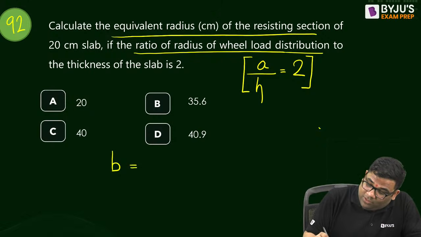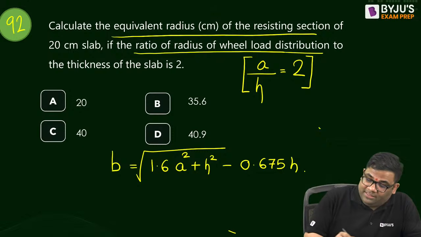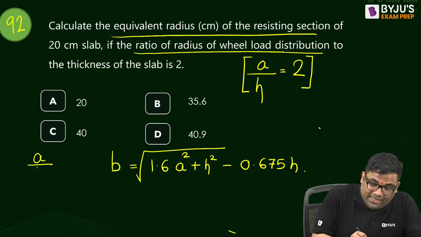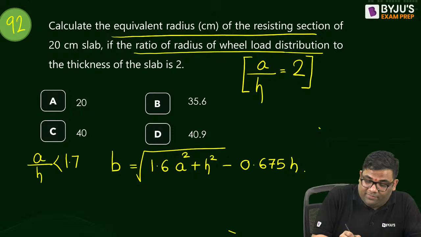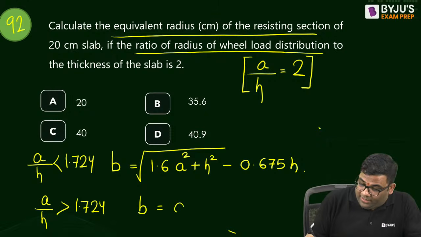It is equal to the square root of 1.6 A square plus H square, minus 0.675 H, but this is when A by H is less than 1.724. When A by H is greater than 1.724, then B is equal to A.